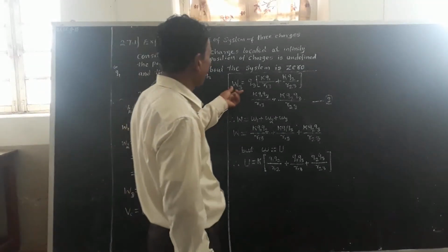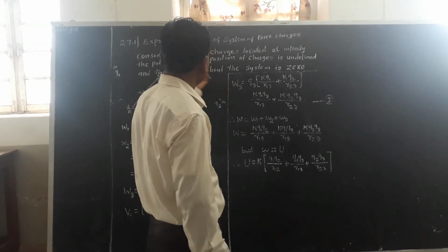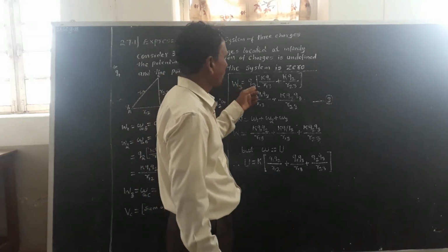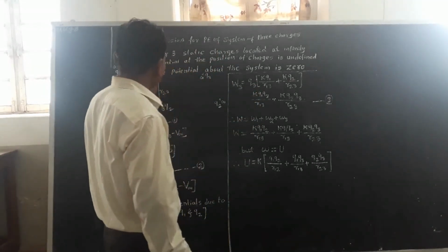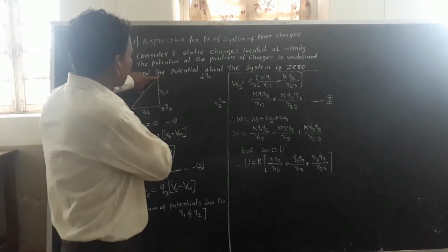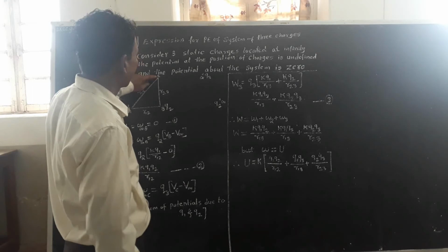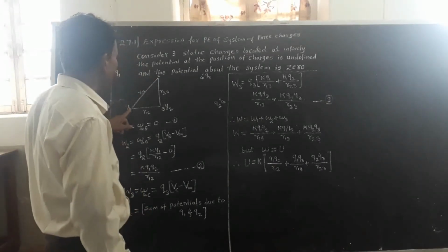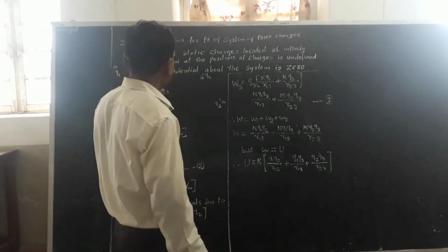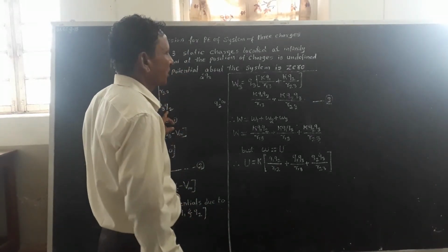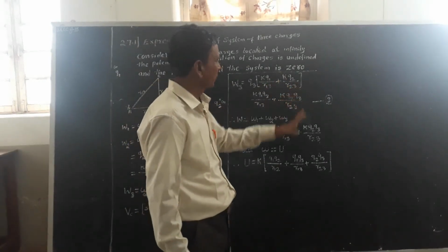So W3 equals Q3 into the bracket: the potential at C due to the charge Q1, kQ1 upon R13, where R13 is the distance between A and C, plus the potential at C due to the charge Q2, kQ2 upon R23.